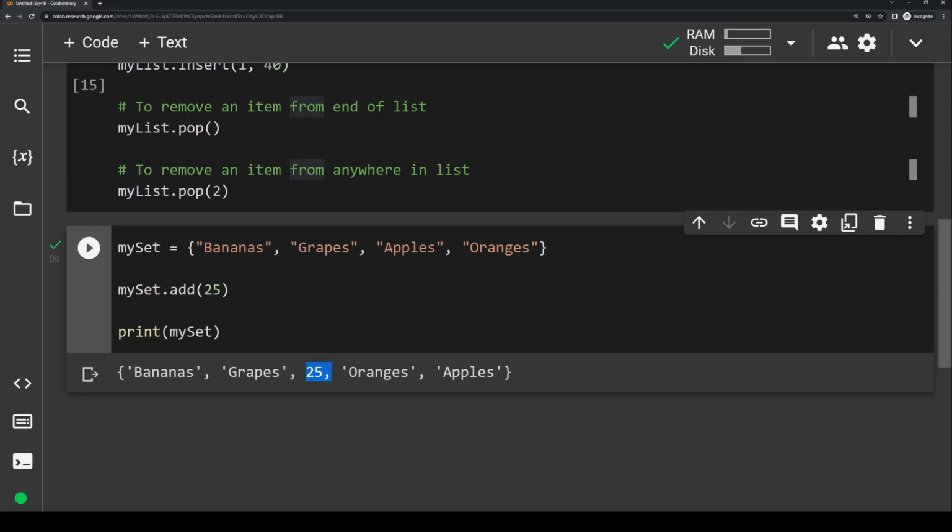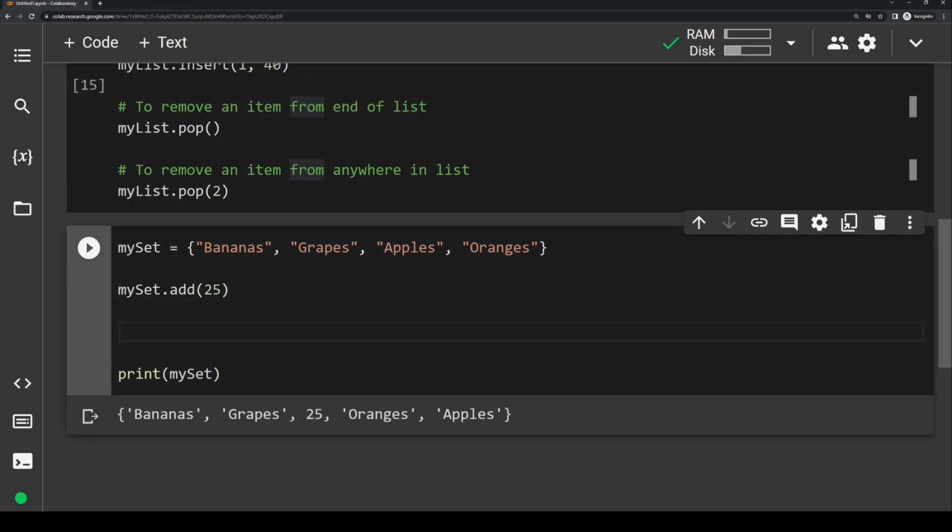If we want to remove an item from a set, we use the .remove method. You can actually use .pop to remove set items, just like we could with lists, but because the set is unordered, it's going to remove a random element, which usually isn't what we want. So to remove something, we would write .remove, like this. So let's say we decided we actually don't want this 25 anymore, so we'd write mySet.remove, and then inside of the parentheses, we would put 25. And if we run this now and print out the entire set, you'll see that 25 is now gone.